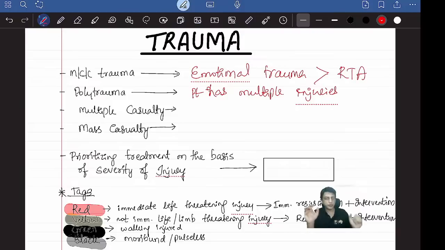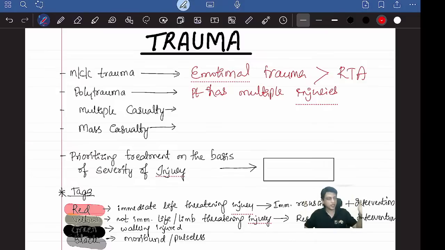But just imagine you are sitting in a PHC, maybe in the taluk center or village center, and some stampede happened in the fair or somewhere, and 25 people come at once. You are one doctor there. Can you manage 25 people all at once? Not possible, right? It's called mass casualty. So hope you got the difference between multiple casualty and mass casualty.